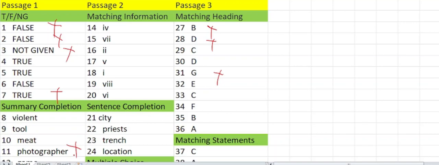By analyzing this, the first thing I can notice is that the student is generally good with all types of questions, but he or she is facing problems in true, false and matching heading. These are the two problematic question areas for the student.